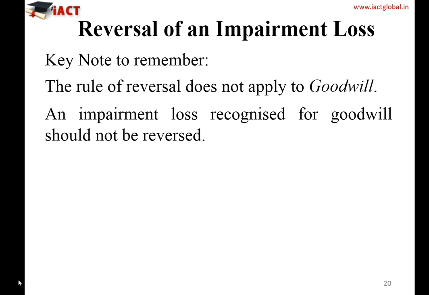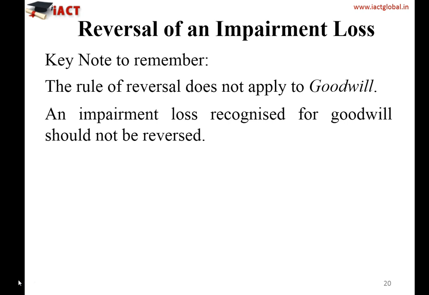Because if you initially observe that the goodwill has been reduced, and now the asset value has increased again, then you cannot reverse the goodwill, because internally generated goodwill can never be recognized in the books. If you recognize goodwill in this situation again by doing the reversal, it means you are trying to book internally generated goodwill, which as a basic accounting rule is not allowed.